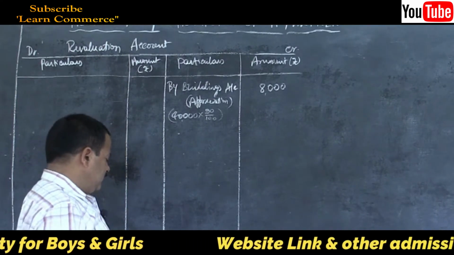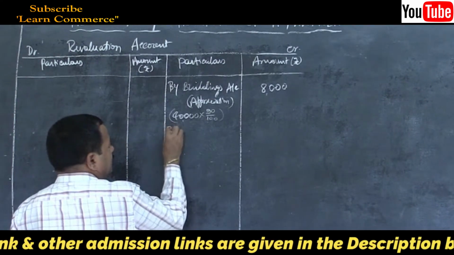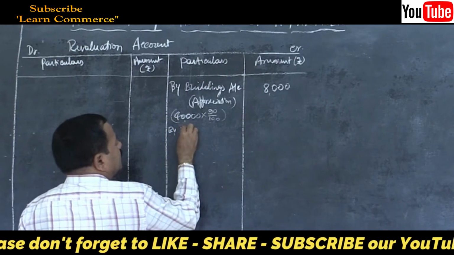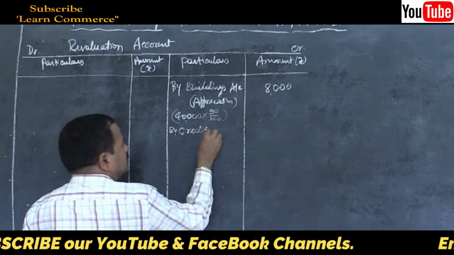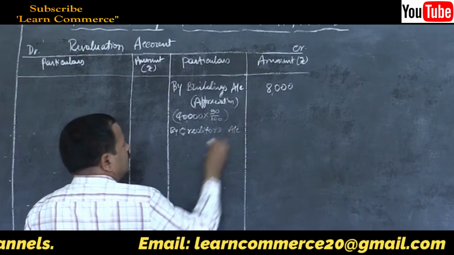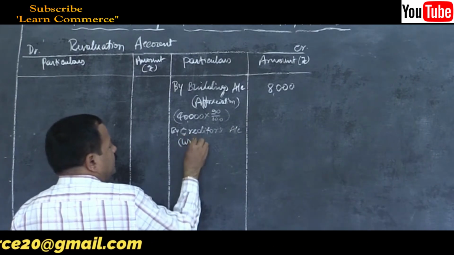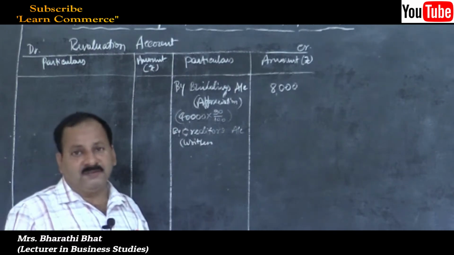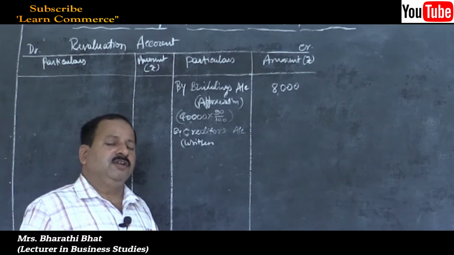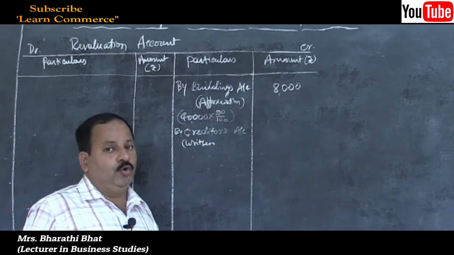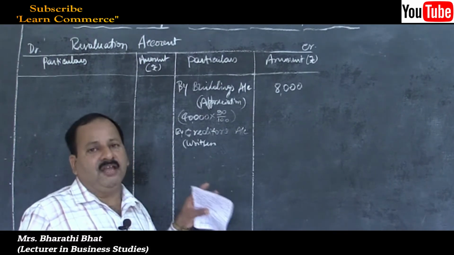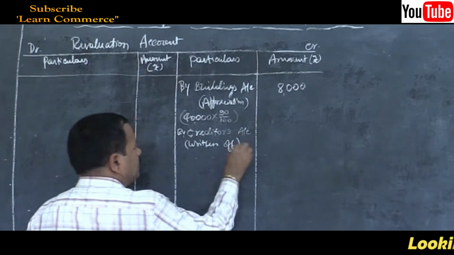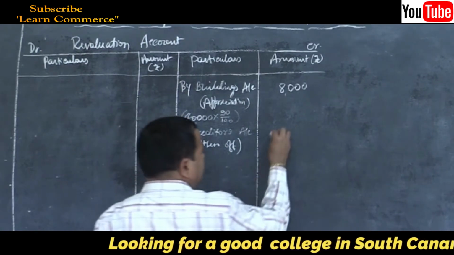Then creditors written off on the credit side itself. You can put ditto mark also, no problem. No need to write by again. Creditors written off. If you refer to the NCERT textbook, there the by and to concept is not there at all. But as per the instructions given from the board, it's better to write by and to. Let us follow that system. Written off. How much? 2,000, right?